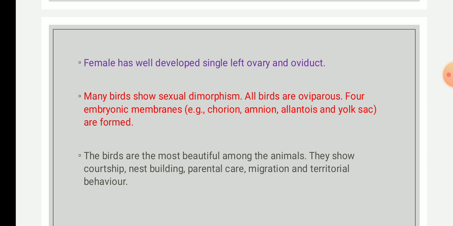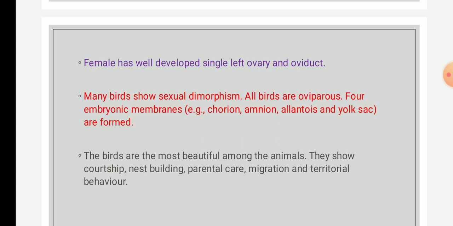They lay eggs, and like reptiles, birds lay cleidoic eggs, which are macrolecithal and calcareous. Macrolecithal is the type of egg, and calcareous because the outer covering is a calcareous, protective shell.